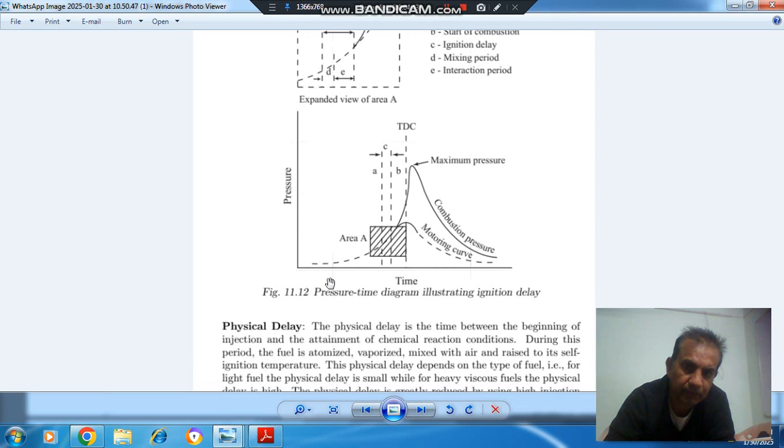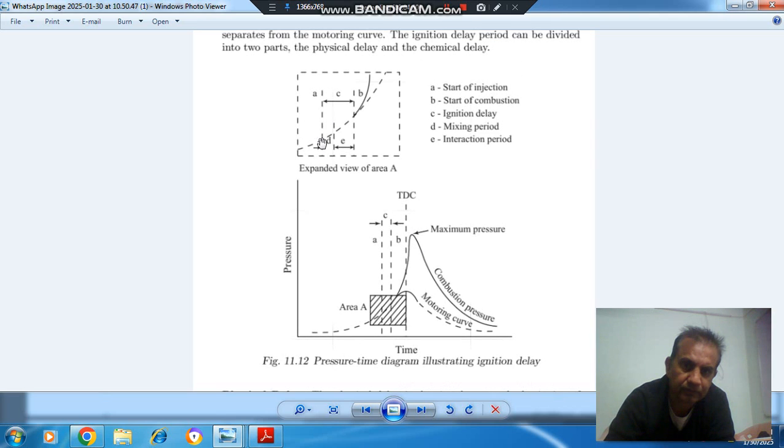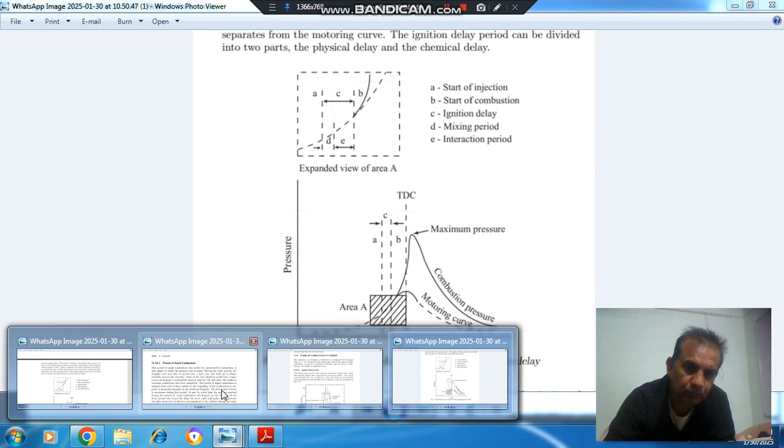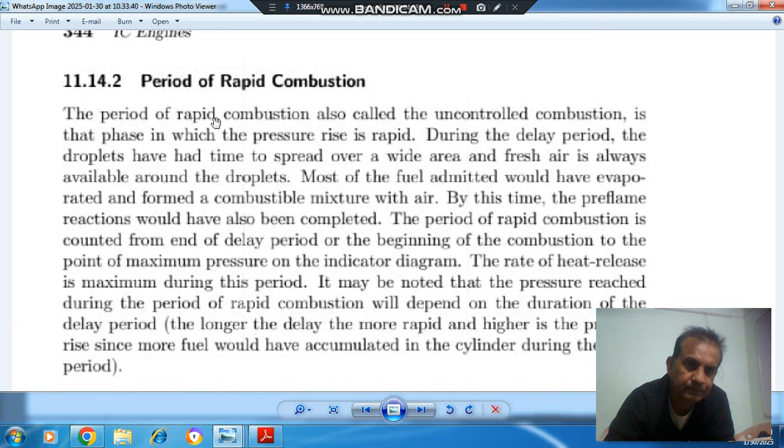This is your pressure versus time diagram. This is your motoring curve, and this is your TDC, this is AD, this is the external view of AD. So now the last two periods. Now next period is period of rapid combustion.